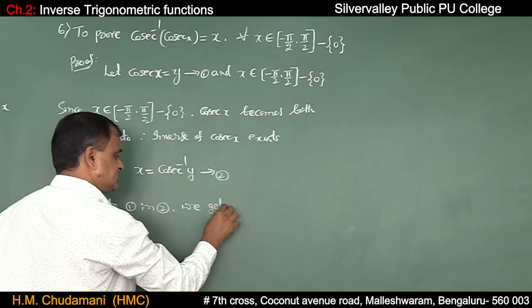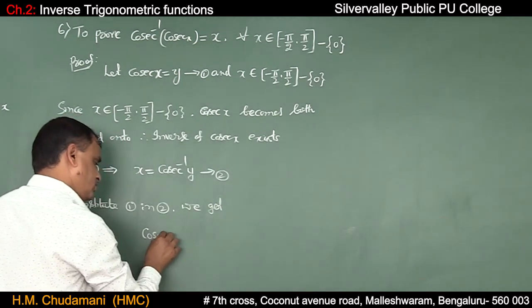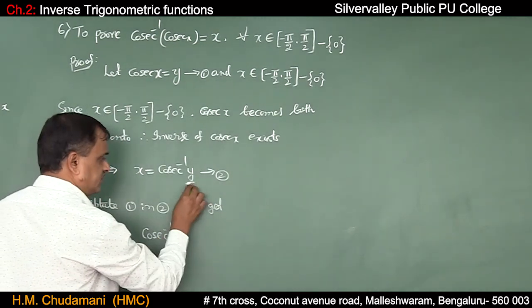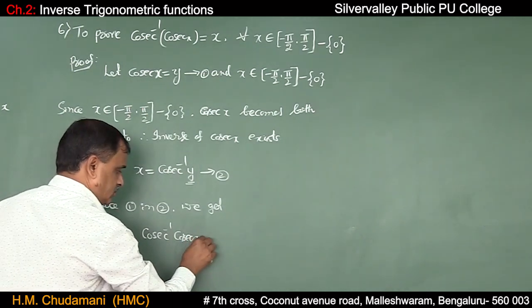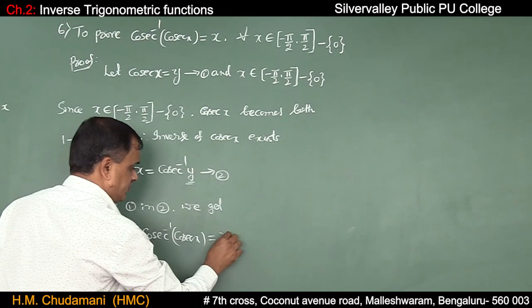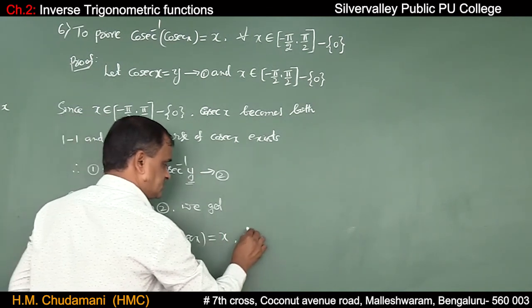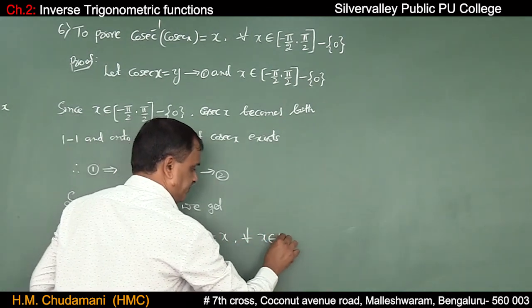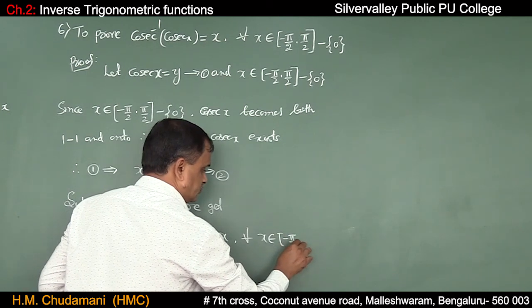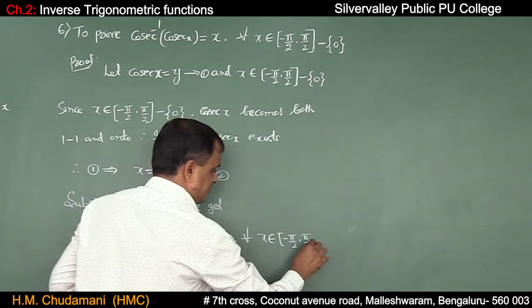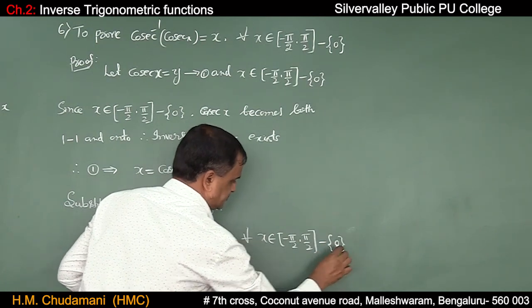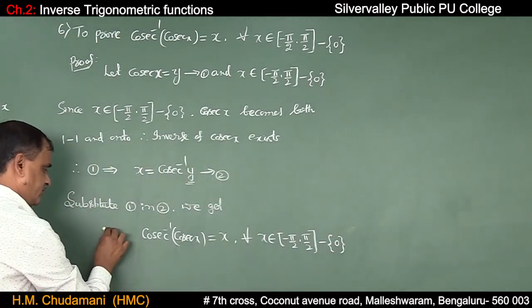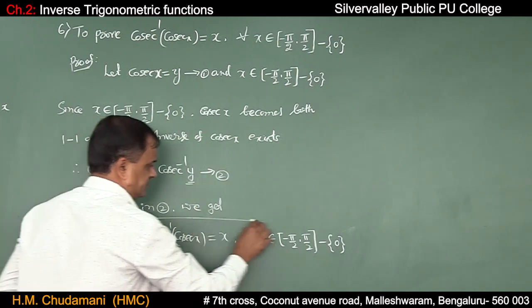We get cosecant inverse of, in place of y, cosecant x. Cosecant inverse of cosecant x is equal to x for all x belongs to minus pi by 2 comma plus pi by 2 except 0. So this is the result which we need to prove.